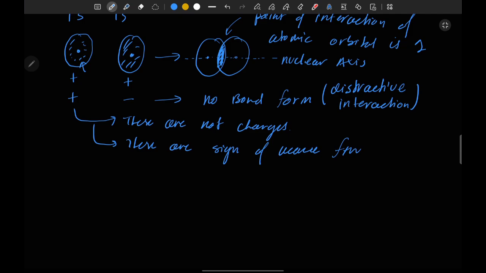And this axis is very important because this axis will tell you in the later types of bonds whether the bond is formed after effective overlapping or formed by ineffective overlapping. And if a bond is formed without effective overlapping, then that bond will be very unstable and break very easily. Okay, so this was the first case.